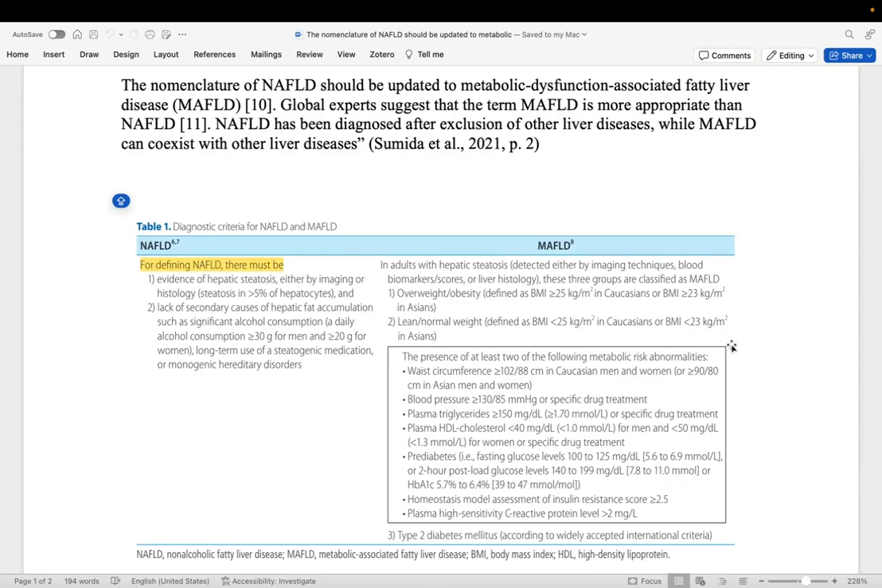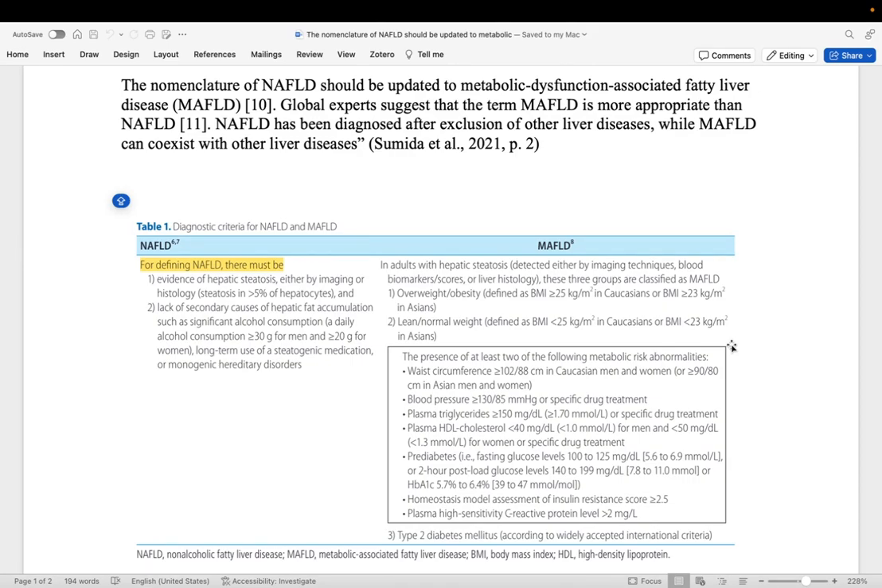So my first video is about NAFLD versus MAFLD. NAFLD stands for non-alcoholic fatty liver disease, whereas MAFLD stands for metabolic dysfunction associated fatty liver disease. MAFLD is a new term coined.